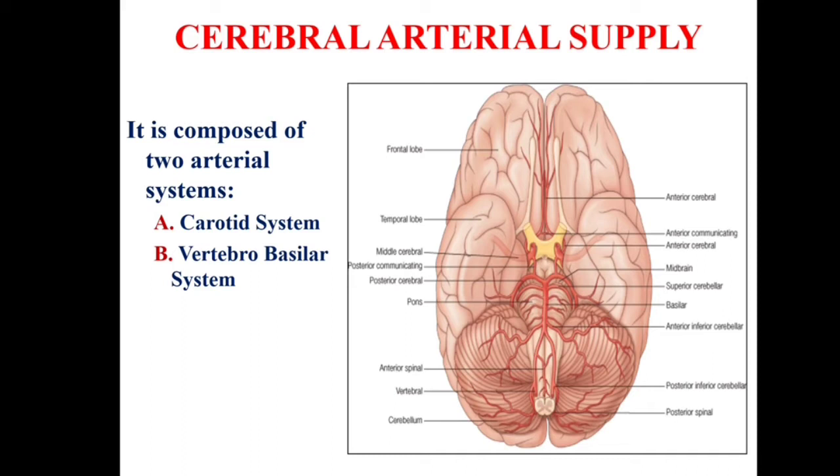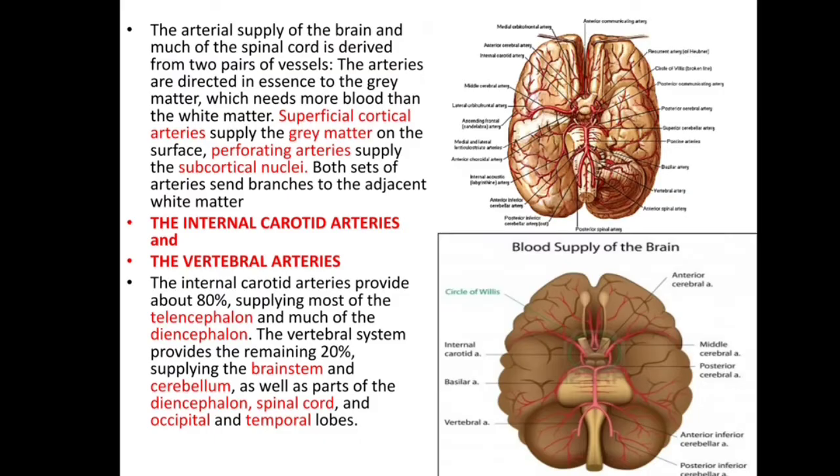Cerebral arterial supply is composed of two arterial systems, carotid system and vertebro-basilar system. The arterial supply of the brain and much of the spinal cord is derived from two pairs of vessels. The arteries are directed in essence to the grey matter, which needs more blood than the white matter.